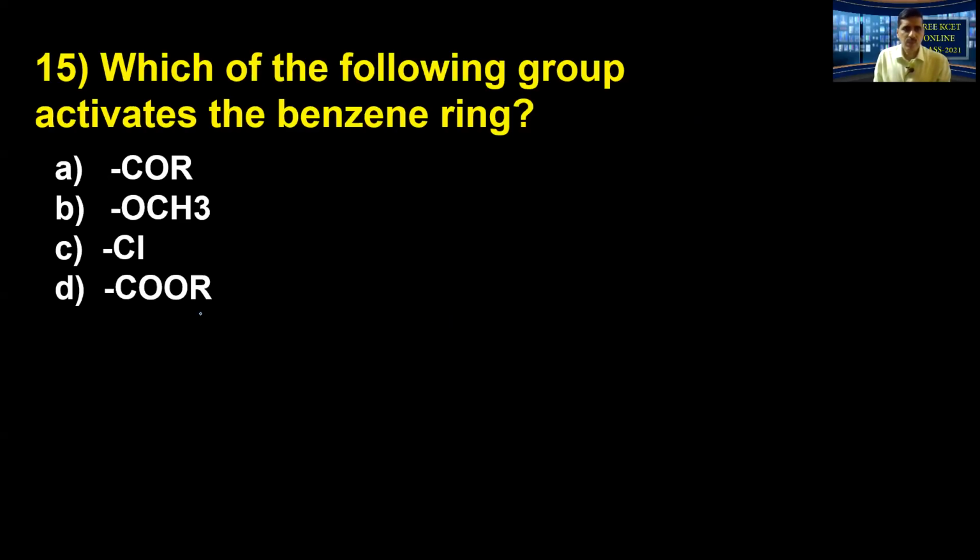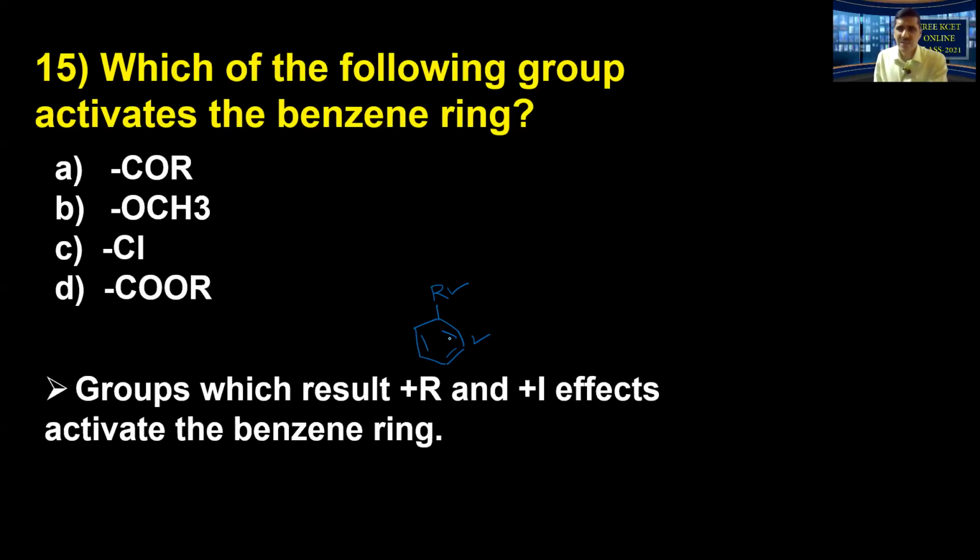One point you must remember. As far as the substitution on the benzene ring is concerned, it could be anything. Based on the substituted group, the activity of benzene depends. If a group results in plus R or plus I effect, that is, plus resonance effect or plus inductive effect, they activate the benzene ring.